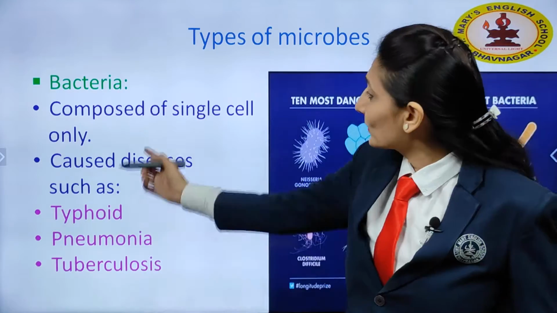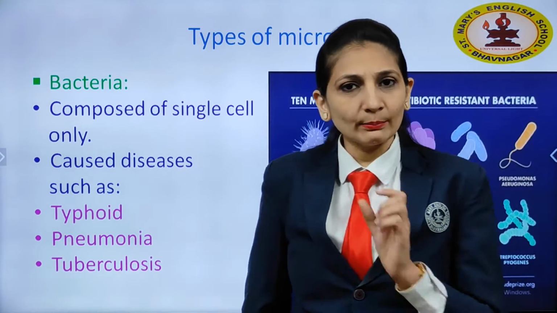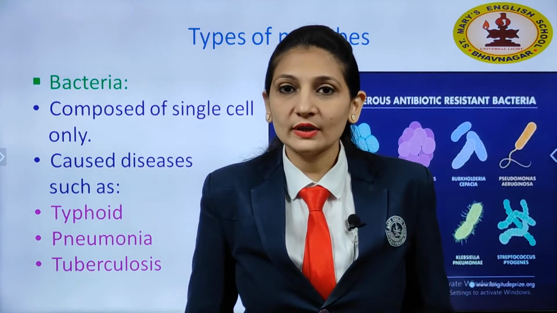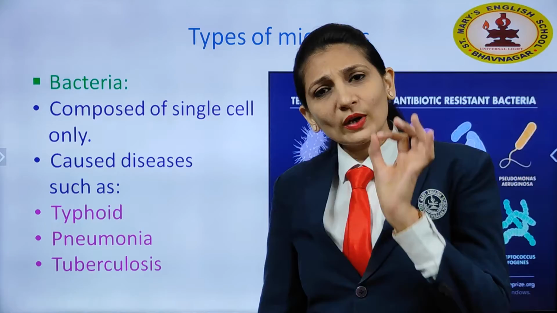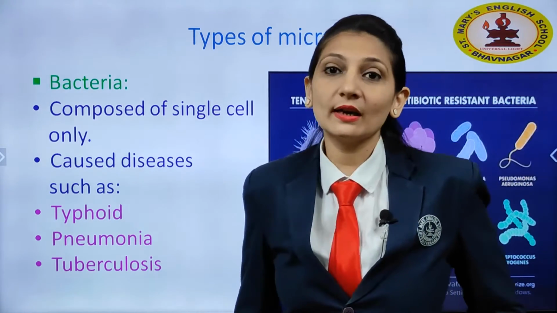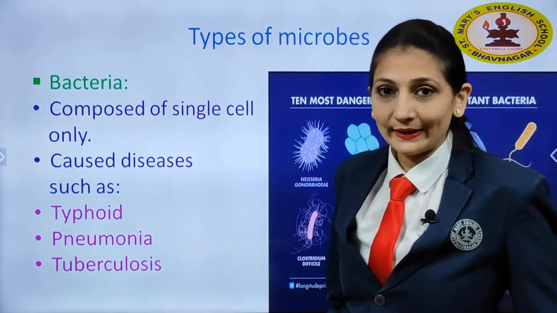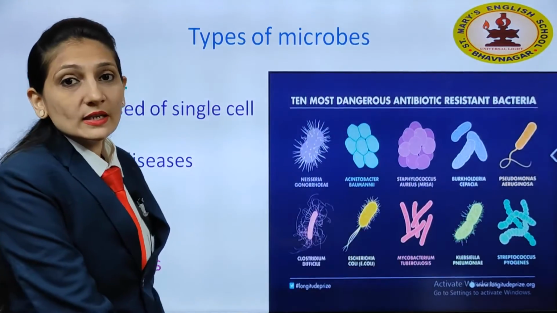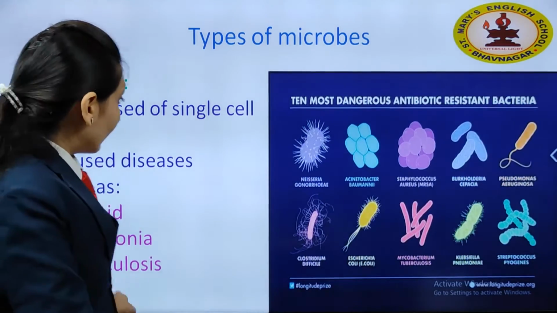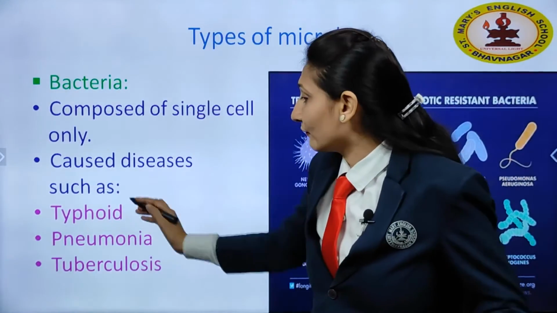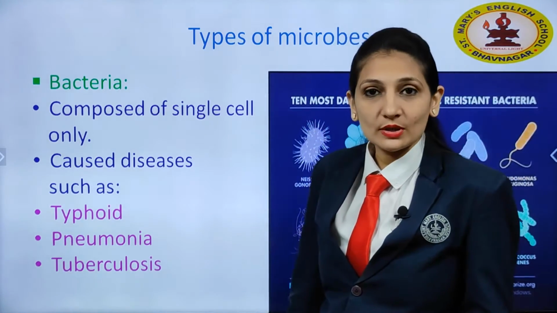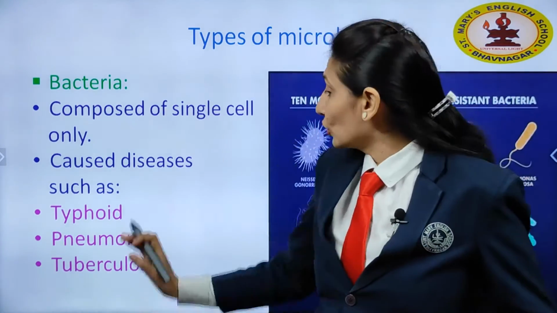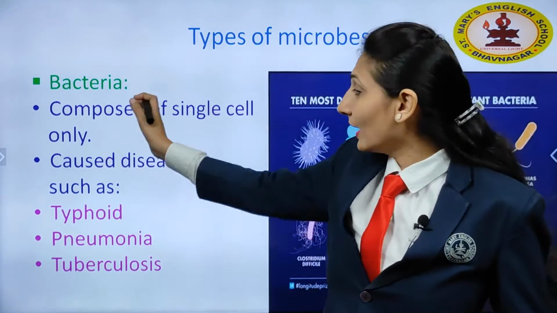The first type of microbes is bacteria. Now, bacteria is composed of only a single cell. See children, our full body is made up of different cells, but bacteria are very small and tiny, made up of only a single cell. Here some bacteria are there. They cause different varieties of disease in our body. Which are they? The first one is typhoid, pneumonia and tuberculosis. The short form of tuberculosis is TB. You are familiar with these names. So these diseases are caused because of bacteria.